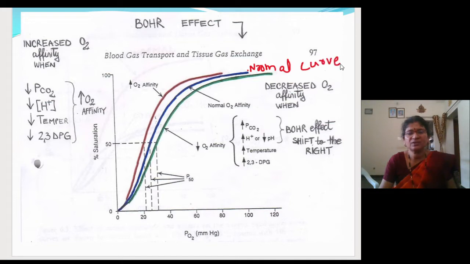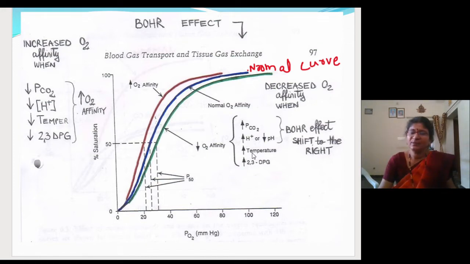during a normal situation. Fine. So at the tissue level, when more oxygen is needed, the partial pressure of carbon dioxide is more, because of the metabolic activities, more carbon dioxide is released at the tissue level, and hydrogen ion concentration is also higher because of metabolic activities. This you'll read a little later. Fine. So hydrogen ion concentration will increase because the hemoglobinic acid will be releasing more and more hydrogen ions just to bind with the oxygen.